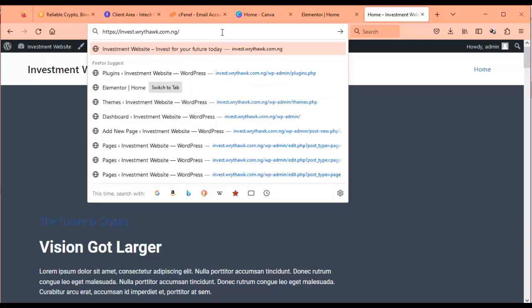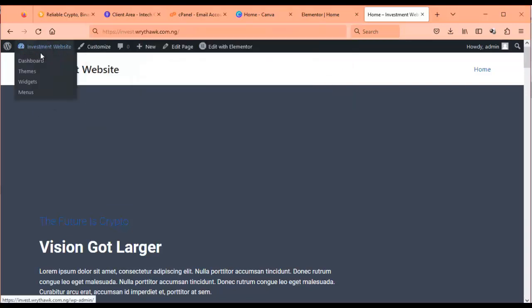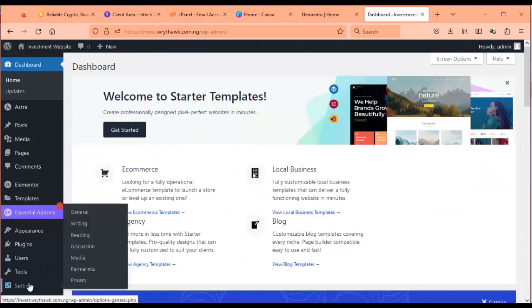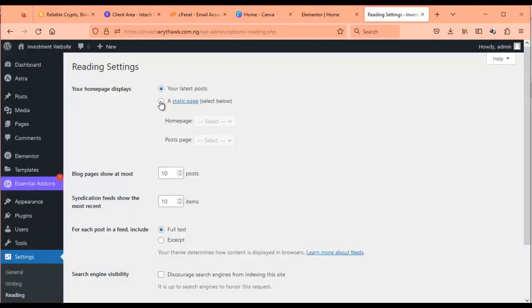So what you do is you go to your dashboard, then you go to settings, then reading. When you get to reading, you tap static page. This is where you pick the page to be your home page.